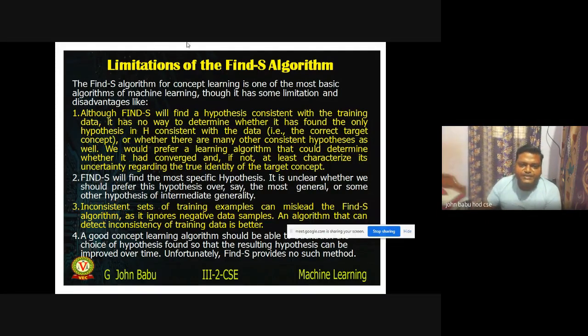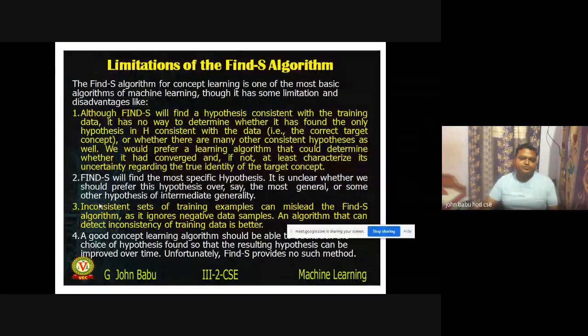We don't know whether there are many other consistent hypotheses as well. We are giving only one answer, but there may be more than one answer. Number two, the output of Find-S algorithm is most specific or maximally specific. But we are not sure whether we should go for maximally specific or maximally general. We are not very clear on that.